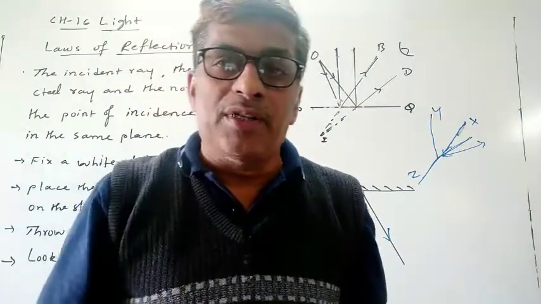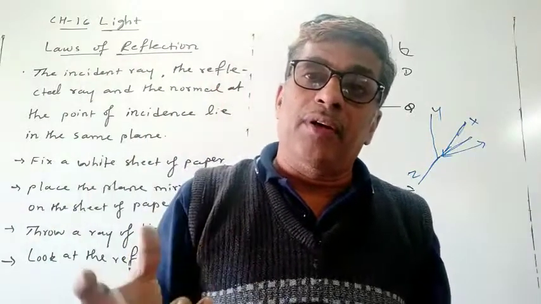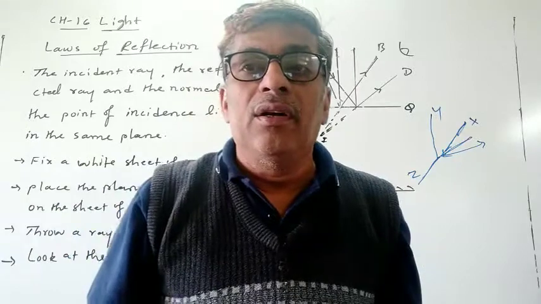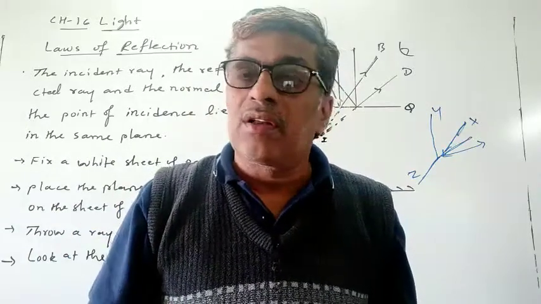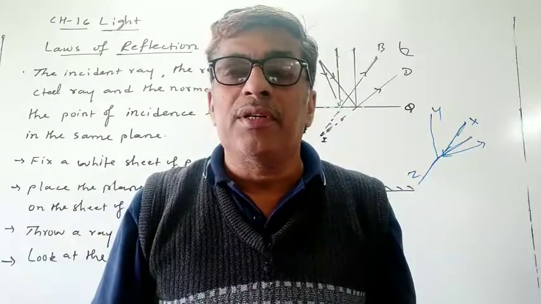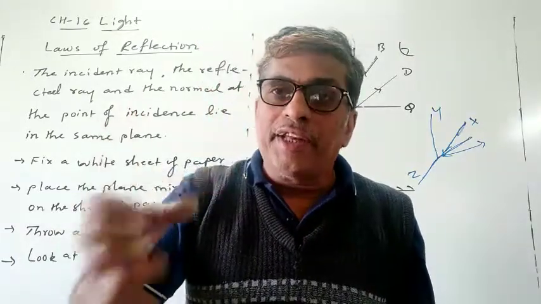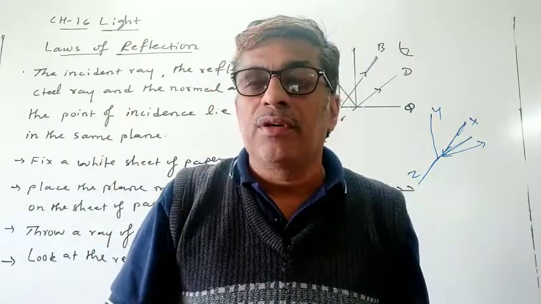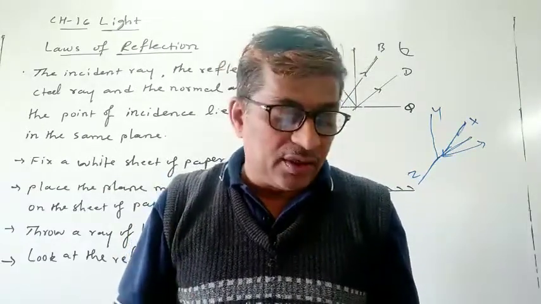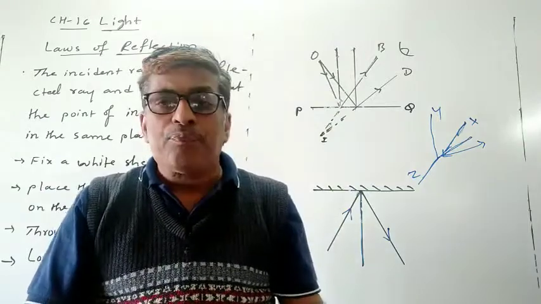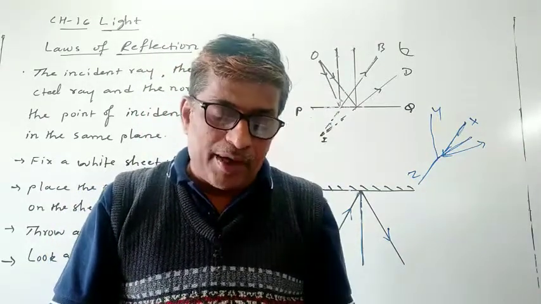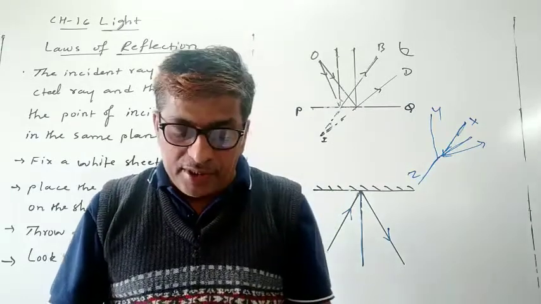Suppose our image, whatever you are looking at in the plane mirror, can that image be obtained, or can you hold it on the screen? No. So such an image is called a virtual image. Real image means it can be captured on the screen, but virtual image means it cannot be obtained on the screen. Now we will understand the formation of the image by the plane mirror by the following activity.